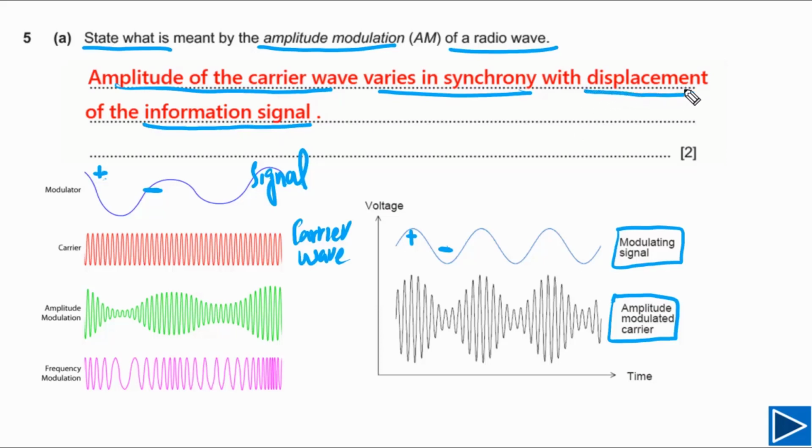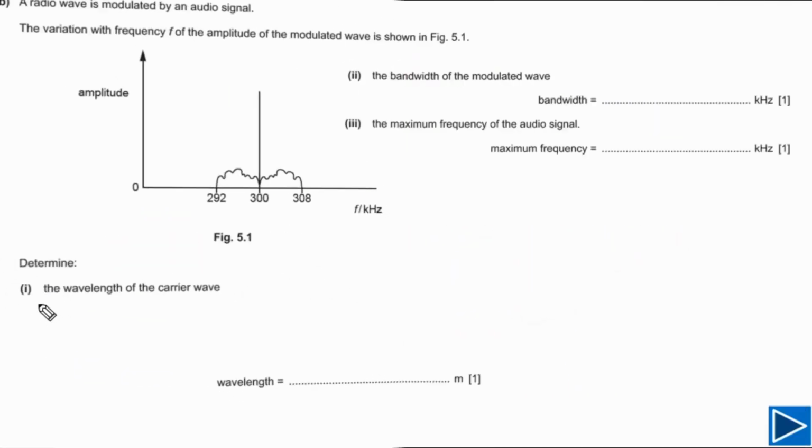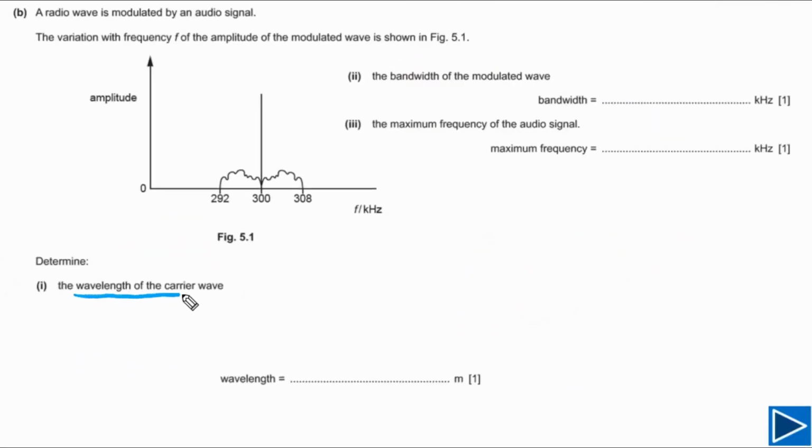So these are the things you need to mention to get 2 marks for this part. For part B1, we need to calculate the wavelength of the carrier wave. First of all, we need to understand what this frequency is. This is the frequency of the carrier wave, often written as FC.